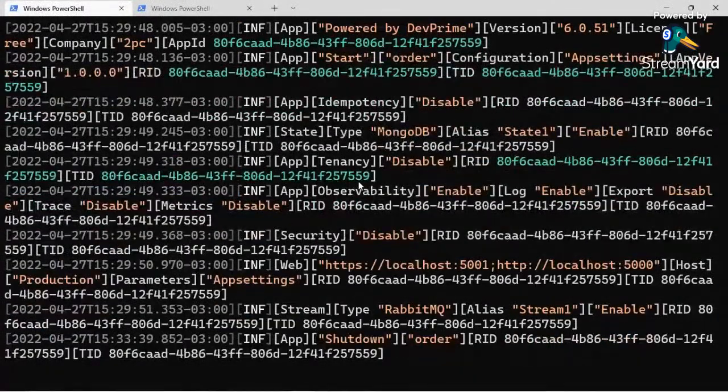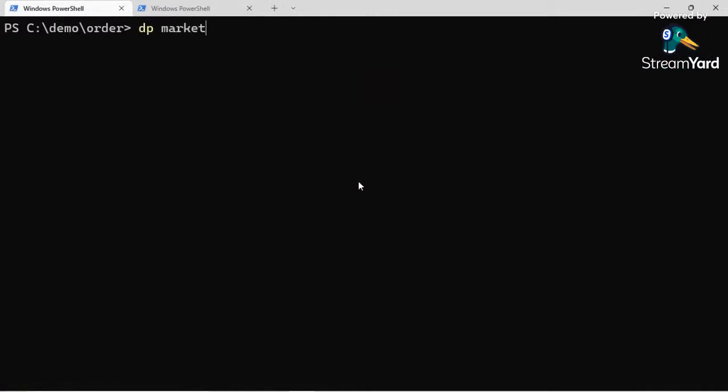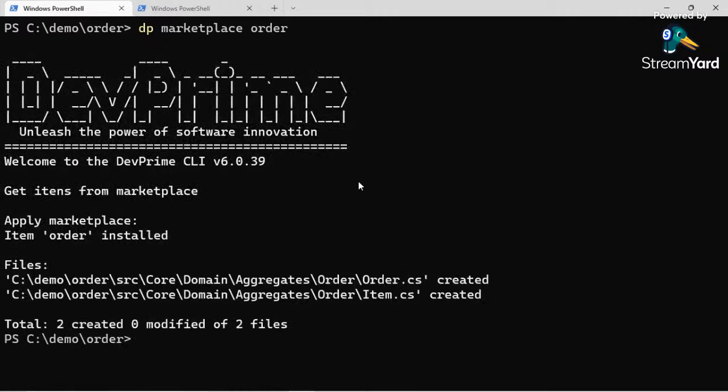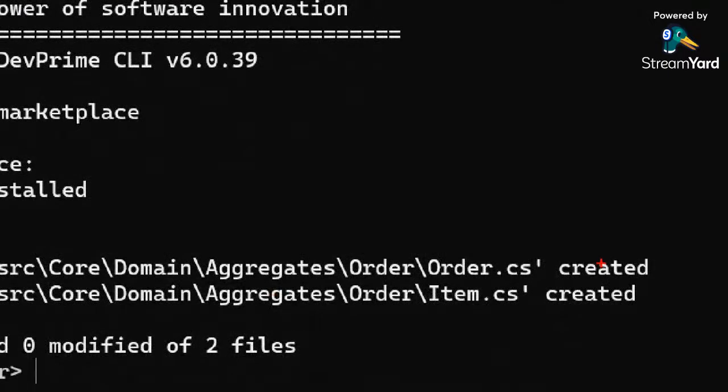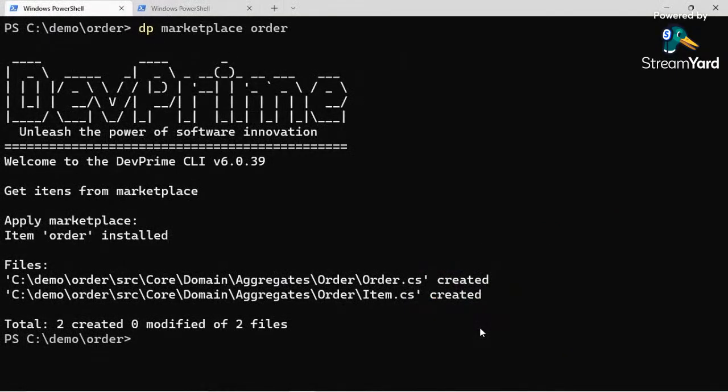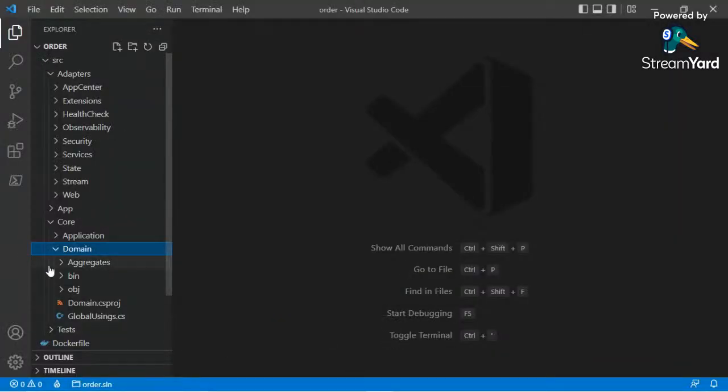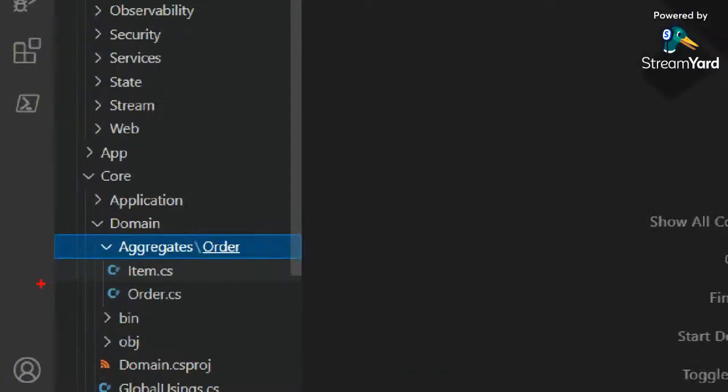In order to accelerate this step, I'm gonna use a marketplace of business rules. Marketplace order. I'm bringing here some domain logic from my marketplace, just a sample code of my business rules in order to show how to do that. Okay, we got it. Two classes here, order and item. They are placed in this folder called aggregate.